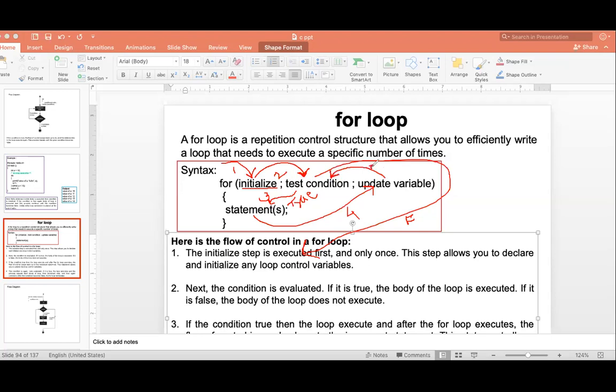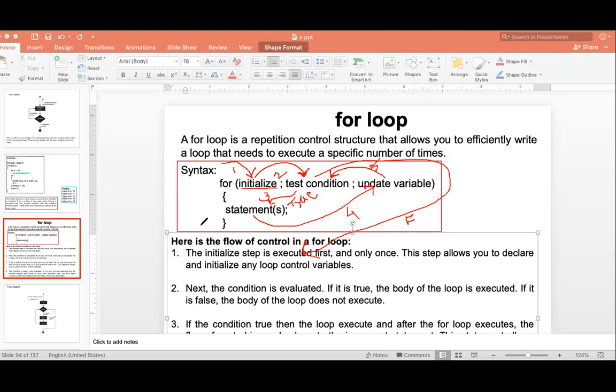So this is my fifth step. After the fifth step, again the condition will be checked. Now if the condition is true, again steps 3, 4 and 5 will repeat. But if the condition is false, then the false step will get executed and the loop breaks. So you can say that my loop is no more executing my statements.